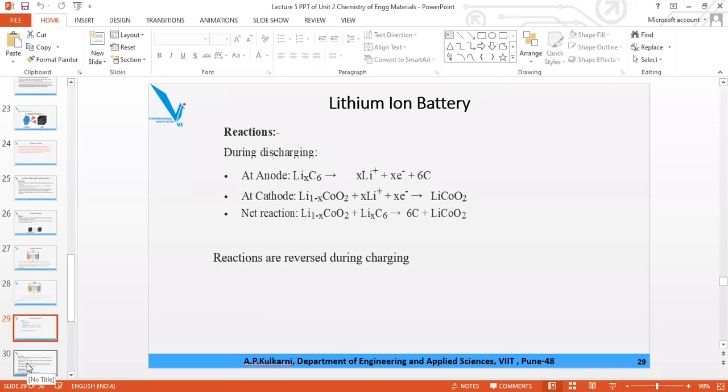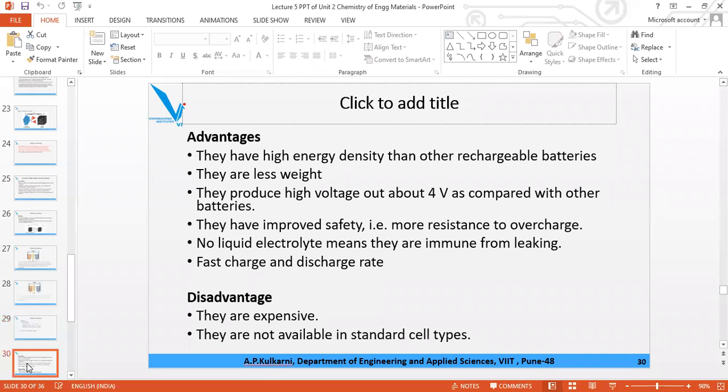Now we'll see the advantages. As we have seen earlier: high energy density, high power density, the rate at which they deliver. They are light in weight, have a long shelf life, and long life. Here they are costly because they have to be provided with a charger. And they are safe to use. They are used in safety devices.